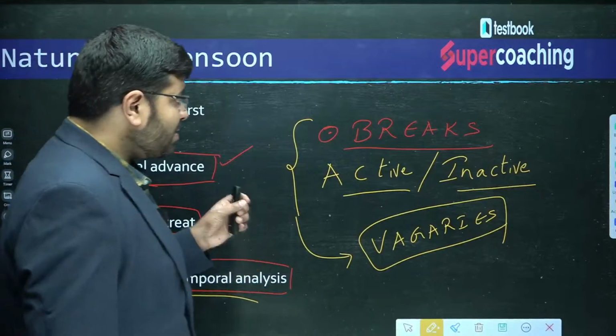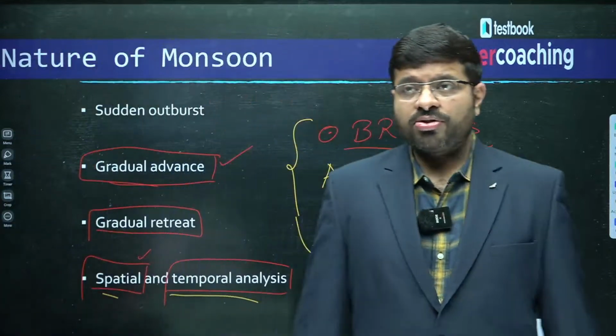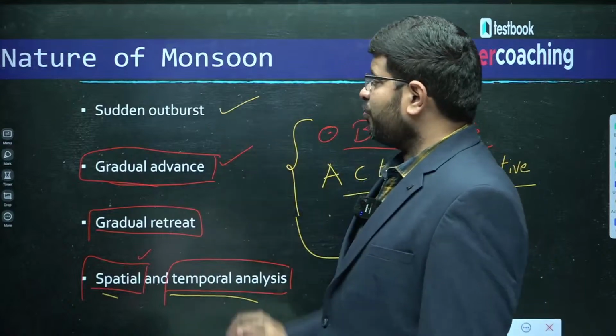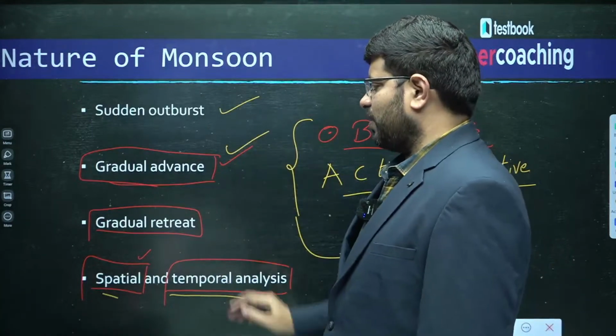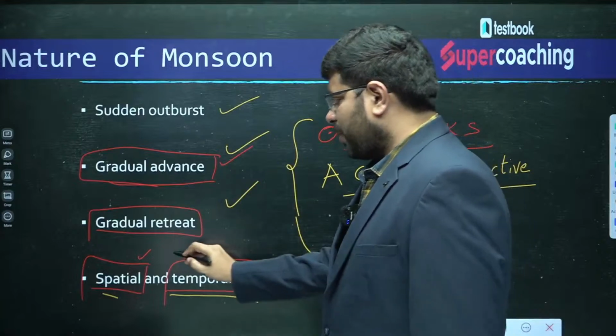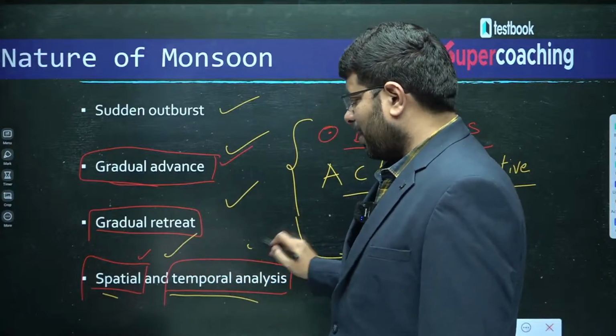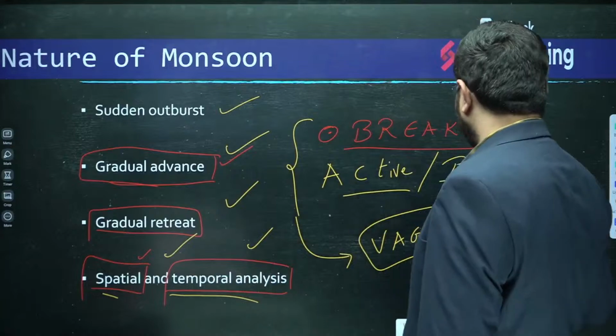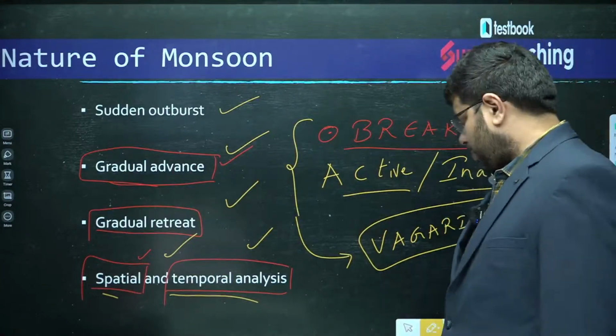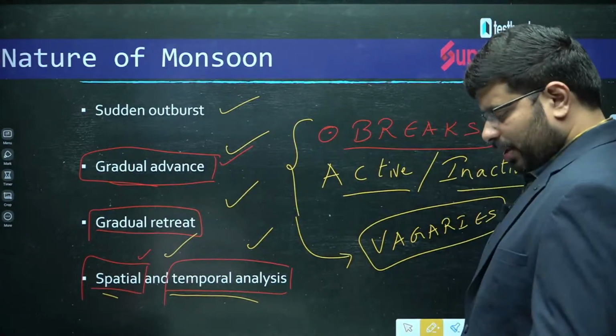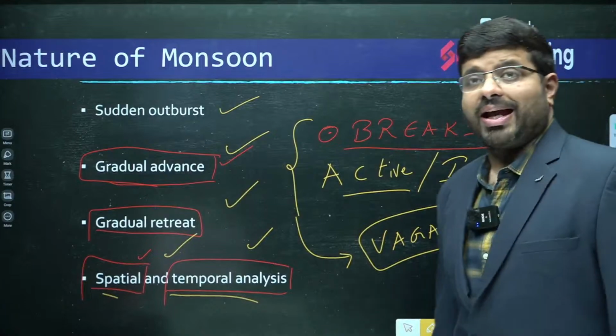And these are the things. So you remember, monsoons mean what? They are known for sudden outburst, gradual advance, and gradual retreat. They are known for variations of area by time, which is what we call the vagaries of the monsoon, the breaks. So this is the basic thing you need to remember about the characteristics of monsoon.